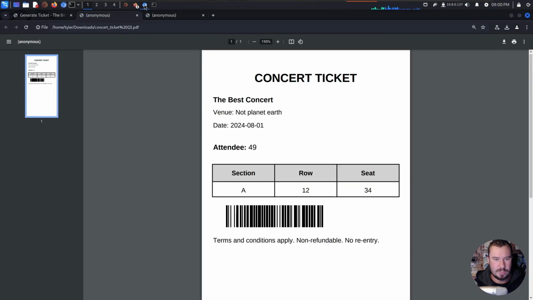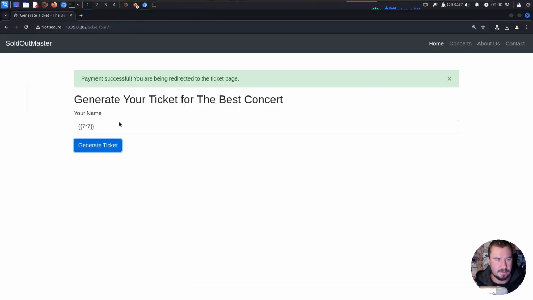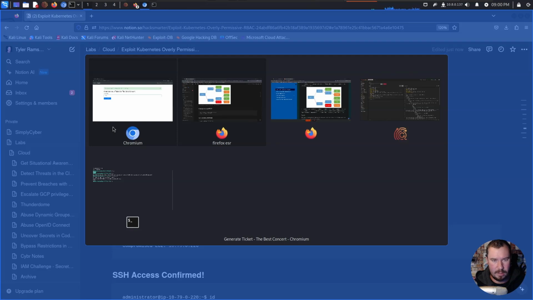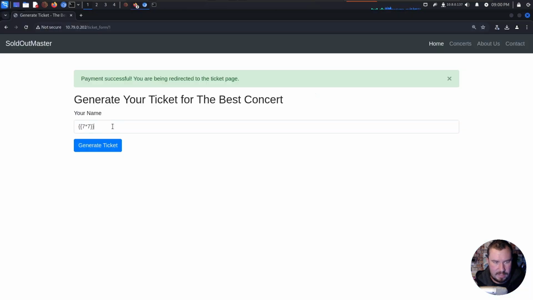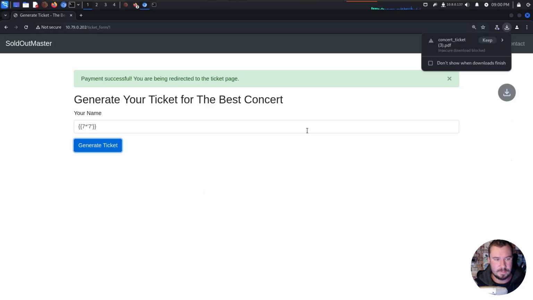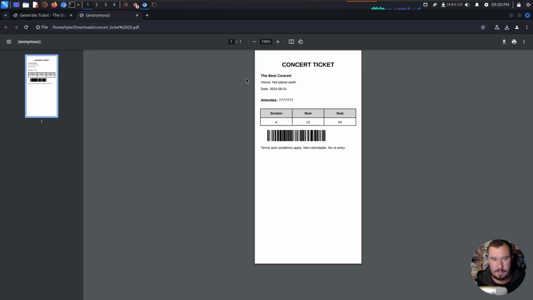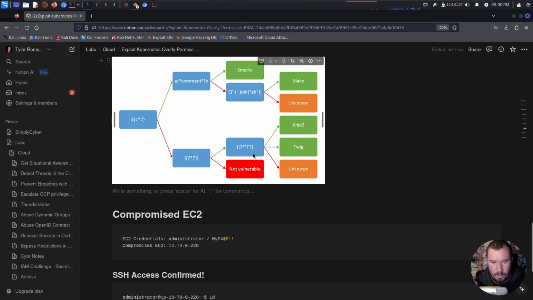We'll go over to our page here, and it is the 7x7 like so. So let's try that and we'll see if that works. And we have the 7x7x7x7x7, which is going to be Twig or Jinja 2 on the back end. And we can go ahead and add that as a note.